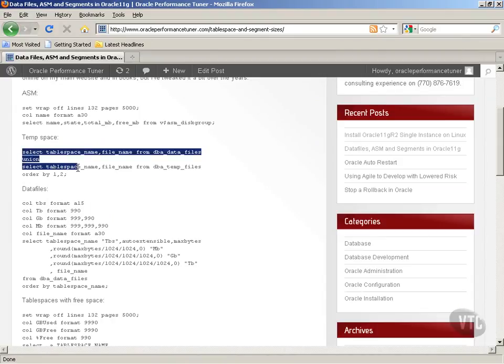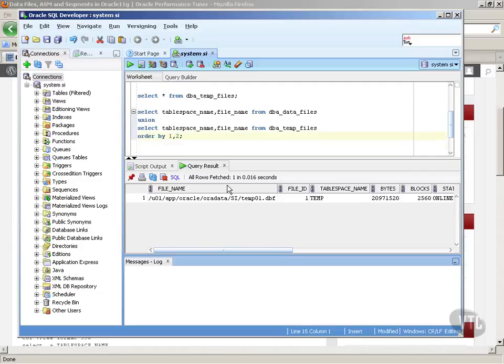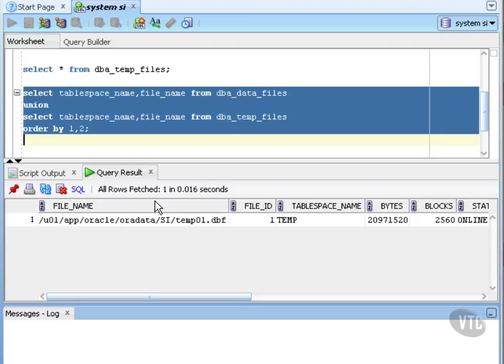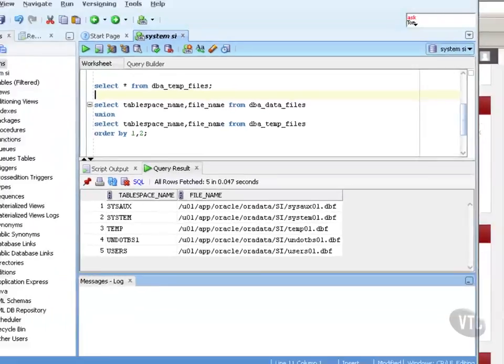So I can also go back to the blog, get both the temp files and the data files, and use a union to pull both of them. They are essentially the same stuff. I go here on this line, the colon's down here, there's no colon on any of these lines. I could pick any of these lines and hit Control and Enter, and it would still execute the query, on all the lines back until it gets, I think, another colon or a blank line. Here you have sysaux, system, undo, users, and then temp, which is a different type of data file. It's for sorting. It's a special type of data file.